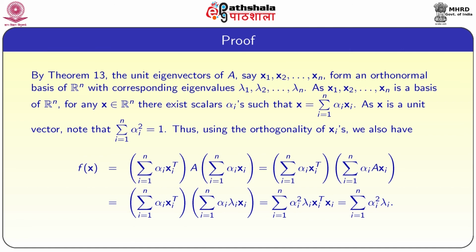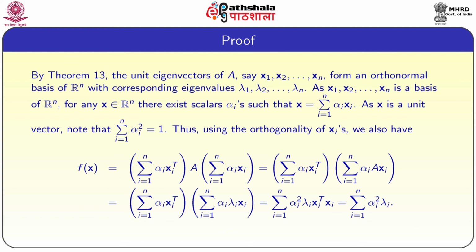Thus, using orthogonality of the xi's, we also have f of x equal to summation i equal to 1 to n alpha i xi transpose into A into summation i equal to 1 to n alpha i xi, which is equal to summation alpha i xi transpose into summation alpha i A xi.